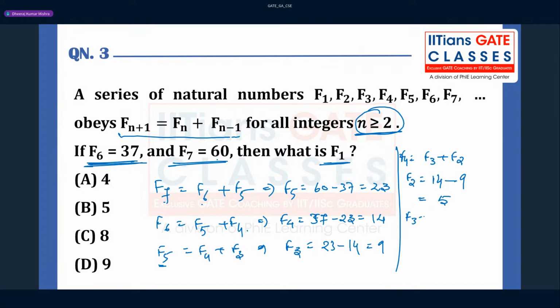Next, f3 is nothing but f2 plus f1. So from here f1 will be 9 minus 5, which is 4, right? So the answer for this question is 4, guys. It's a very simple question. You have to just keep following how many steps you're doing. 1, 2, 3, 4, 5, 6. If your calculation is good, then you can get the answer 4. Computer science people should be good at these kinds of series, because in programming these kinds of numbers come into the picture, and they should be good at number systems. So this question is from number systems.